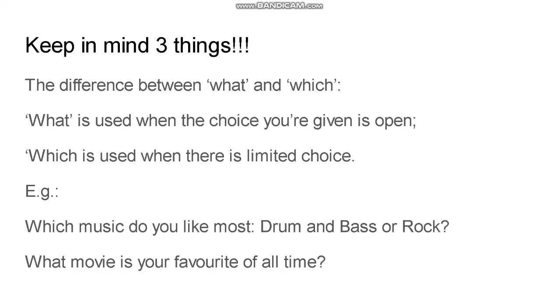Which music do you like most, drum and bass or rock? Here you have two options, which means pretty limited choice. If I ask you what movie is your favorite of all time, you've got the choice of billions of movies, namely every single movie that has ever been made. So this means that you've got so much more options than in the first sentence, and then you use what, because the choice is open.